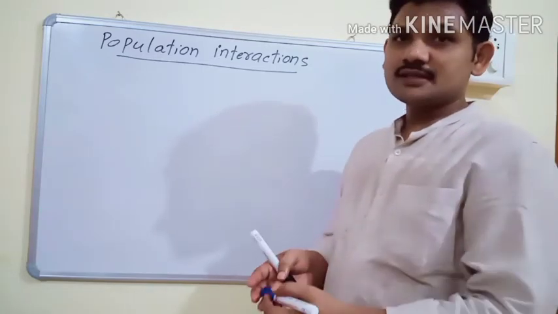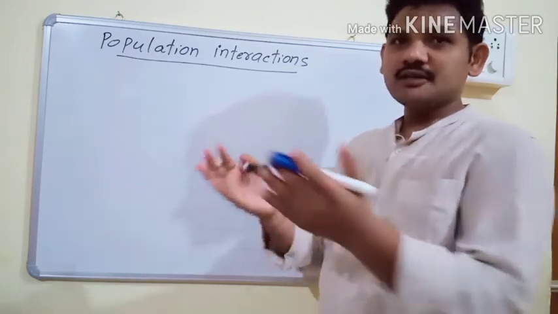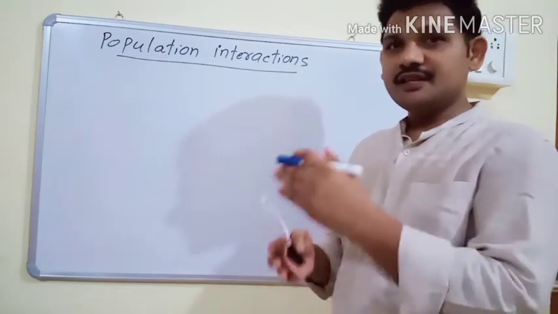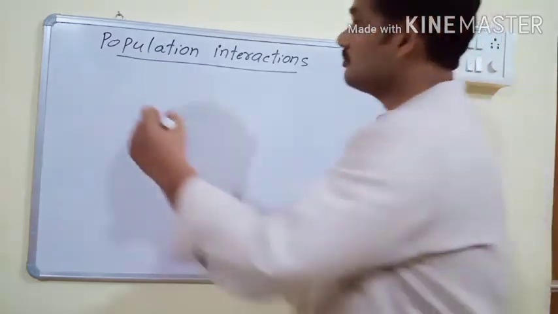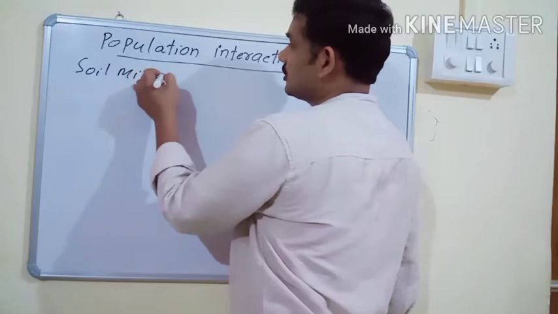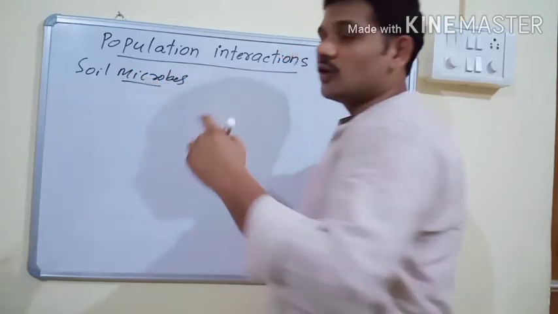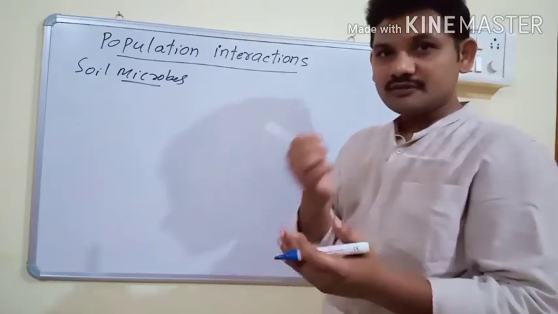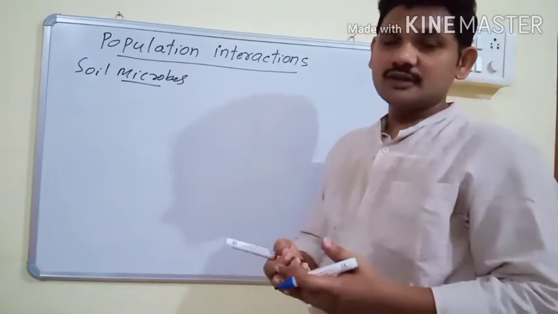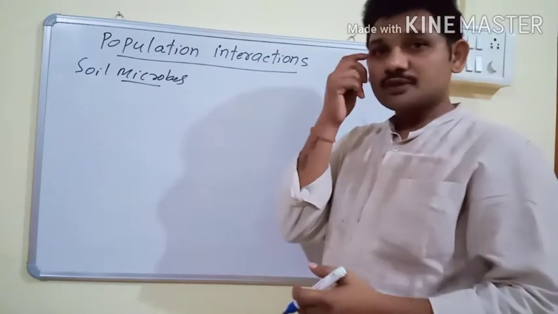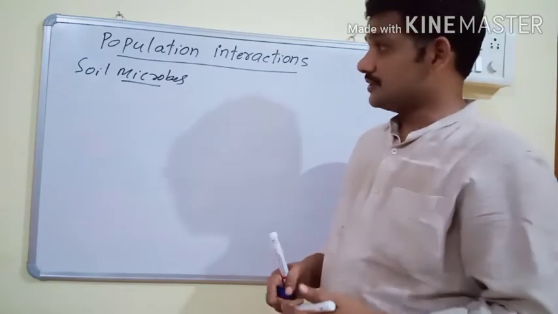Plants, or usually plant species, make their own food through the process of photosynthesis. They also require soil microbes to break down organic material into inorganic nutrients. If inorganic nutrients are available in the soil, then they absorb them from the soil, and this helps in the growth and development of the plant body.